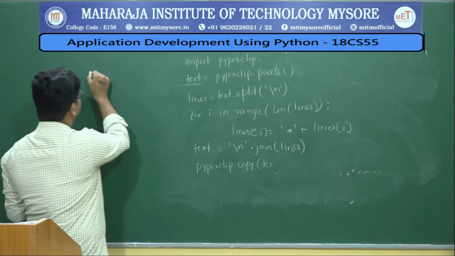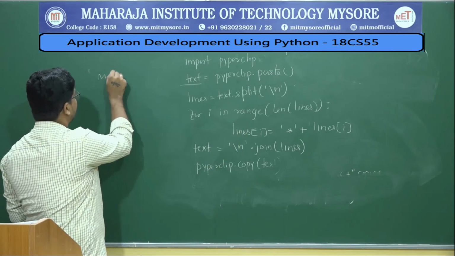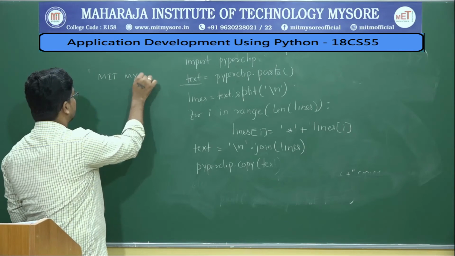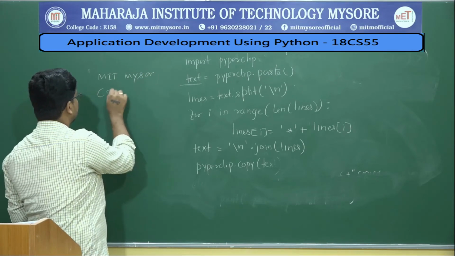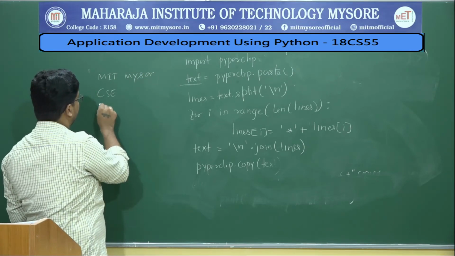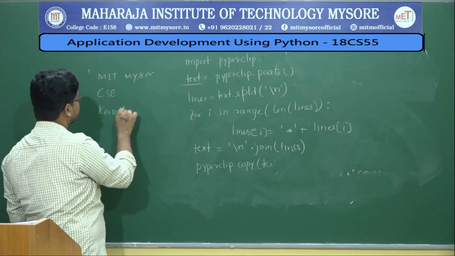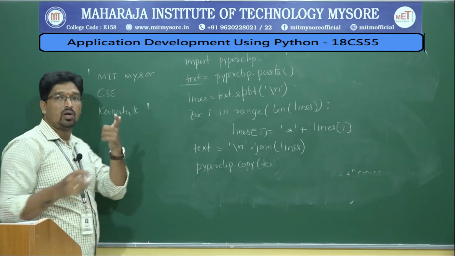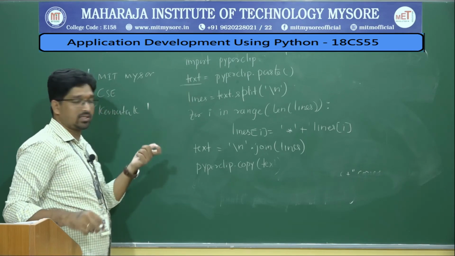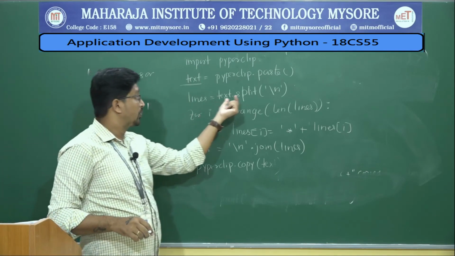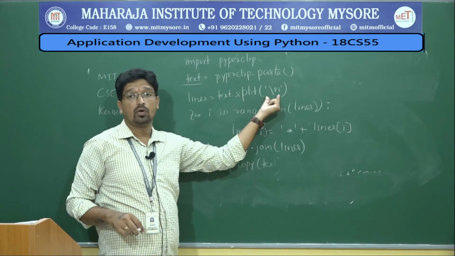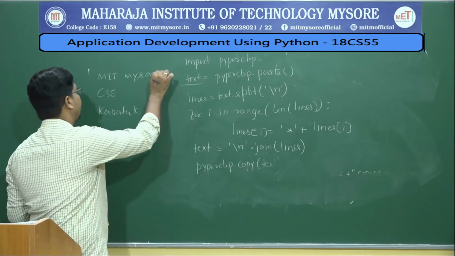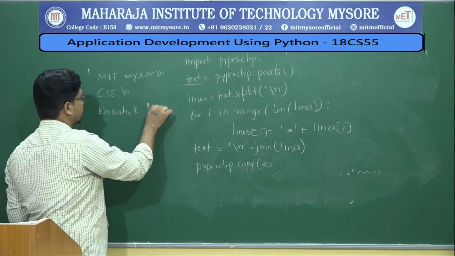Assume that we have some lines of code: MIT, Mysore, CSE, Karnataka. So this is a single line. From here to here it is one string that will be stored in txt. Then you need to split that particular text using the new line character. Here you will be having new line characters.